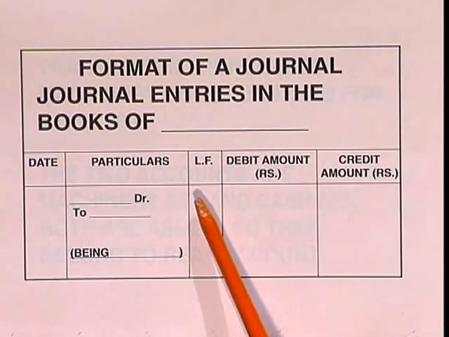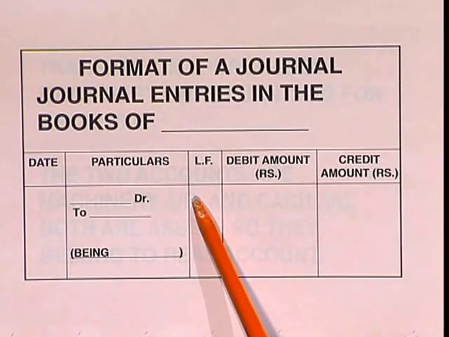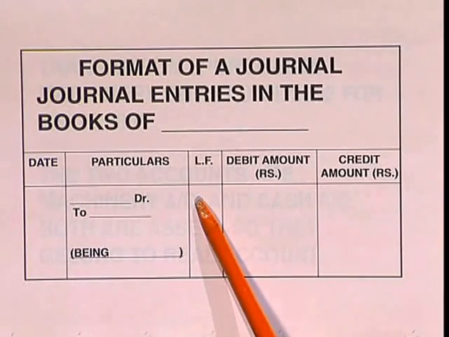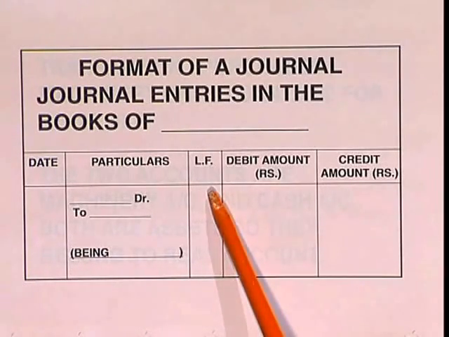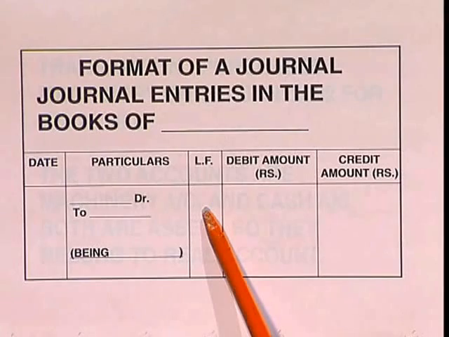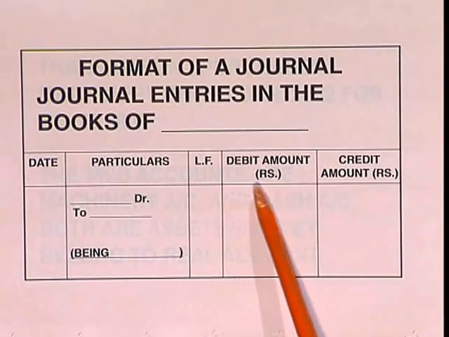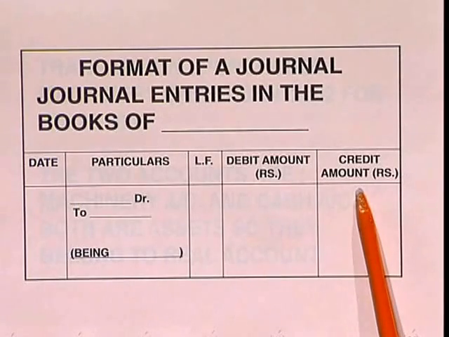Every entry which is found in the journal will also be found in the ledger. So, this particular journal entry, where it is recorded in the ledger book, in which page must be written here for easy reference. So, this column is left for the folio number of the ledger book.